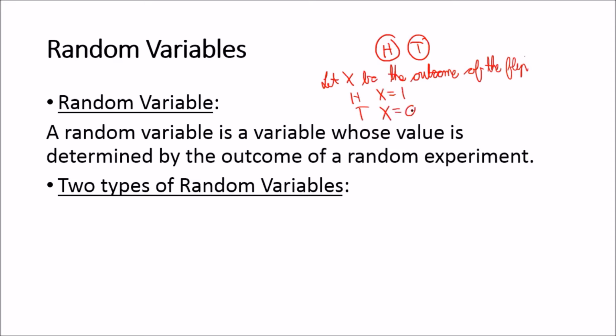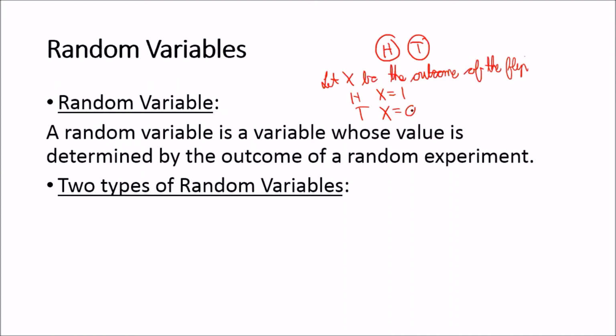We code x to be equal to 0, so we have had a failure. And if it's a heads, we have a success. We want to model the outcome of the flip with heads being a success and tails being a failure. Then x is a random variable because it's modeling the outcome of the flip of a coin, and it's a variable whose value is determined by the outcome of a random experiment. That flip of the coin is randomly determined. We're not forcing it to be heads, we're not forcing it to be tails.